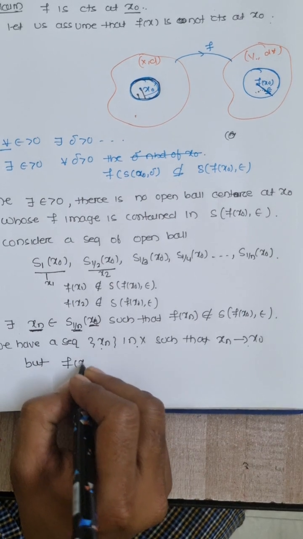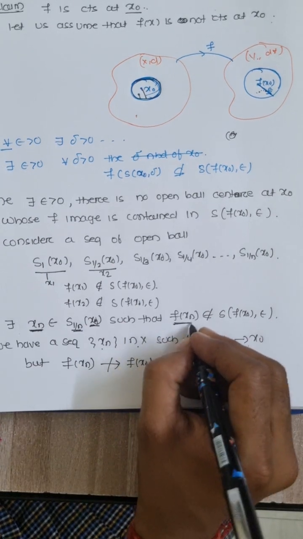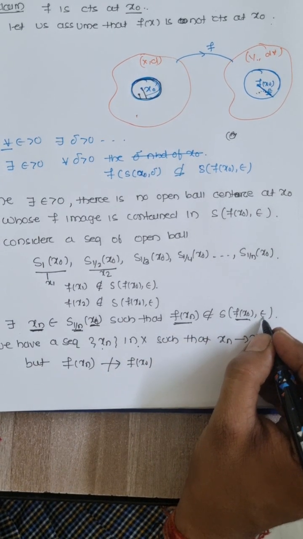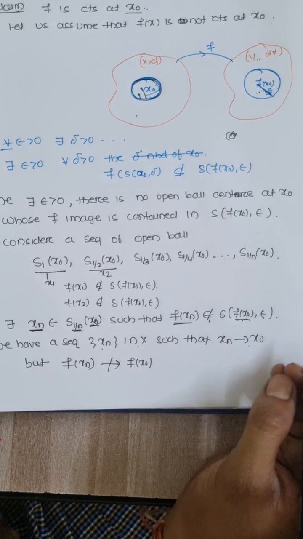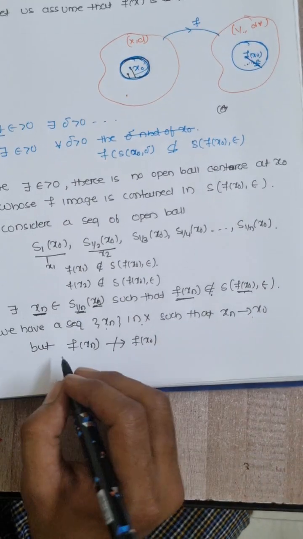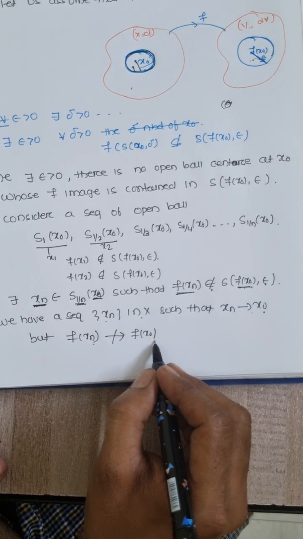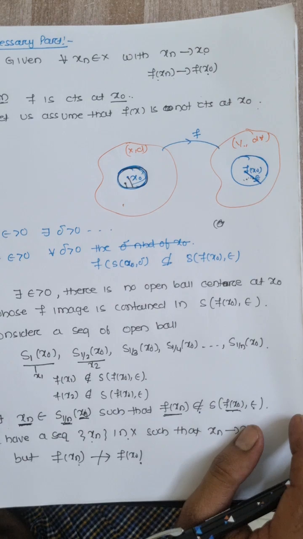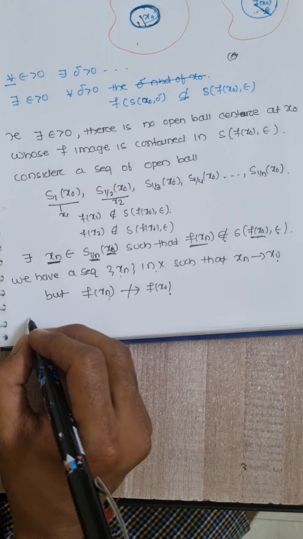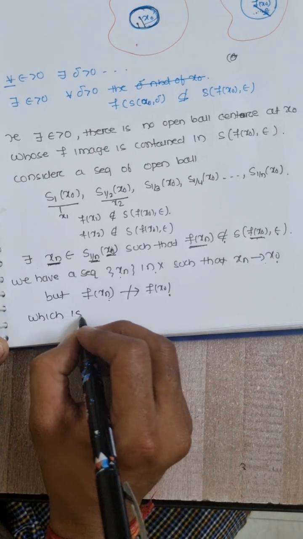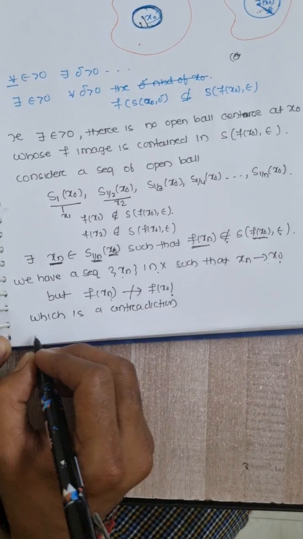We have a sequence xn in X such that xn converges to x0, but f of xn does not converge to f of x0, because the distance between f of xn and f of x0 is greater than epsilon, as it does not belong to the ball. So I have a sequence xn converging to x0 but f of xn does not converge to f of x0, which is a contradiction, because it is given that whenever xn converges to x0, f of xn converges to f of x0. So our assumption is wrong.